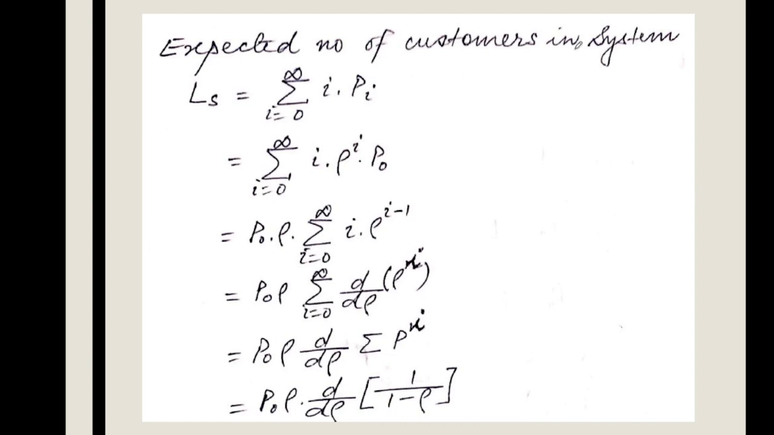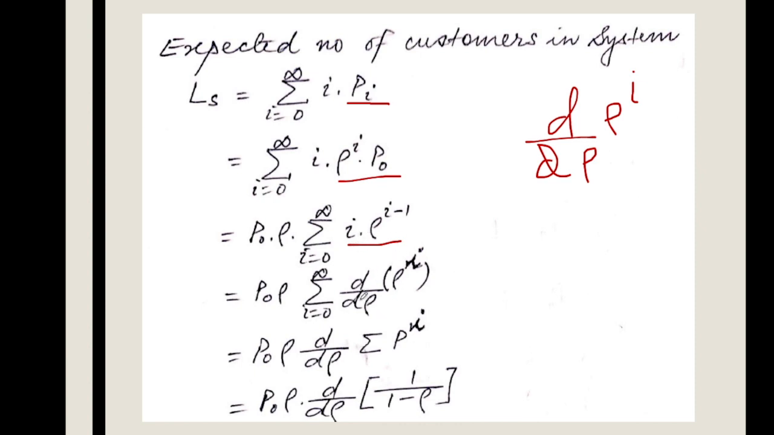So the expected number of customers in the system will be Ls equals summation i equals 0 to infinity i into pi. And now this pi can be broken down into rho to the power i p0. So we can take one rho and p0 outside, and now we can write i into rho to the power i minus 1. Now we will get this number if we differentiate rho to the power i. So d by d rho of rho to the power i will give us this number.